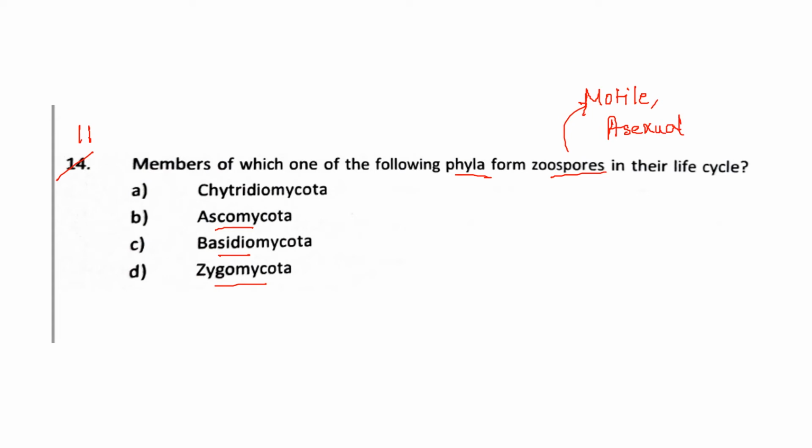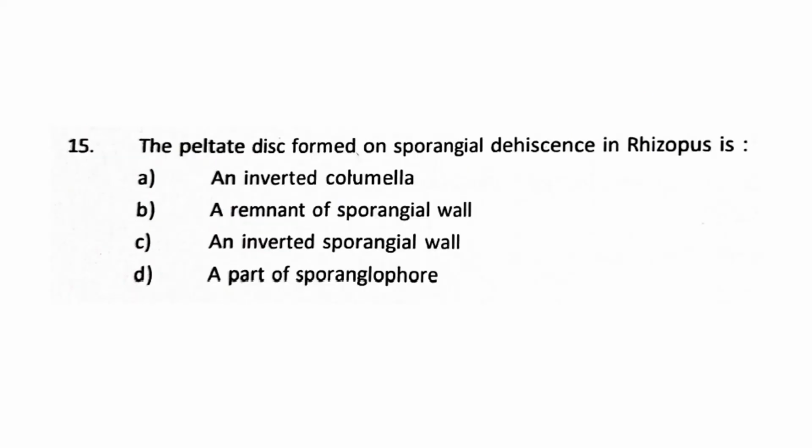Now the other options given: Zygomycota has a complete absence of a motile stage, so it definitely won't have zoospores. Basidiomycota and Ascomycota also don't have an asexual stage where zoospores are used. The only answer will be Chytridiomycota, which has a motile stage with a single flagellum. Next question, number 12.